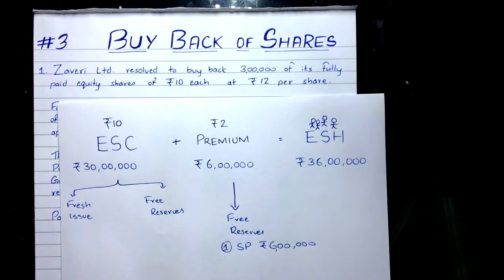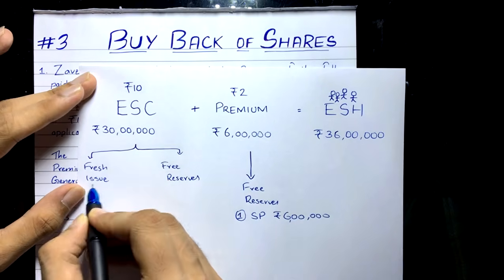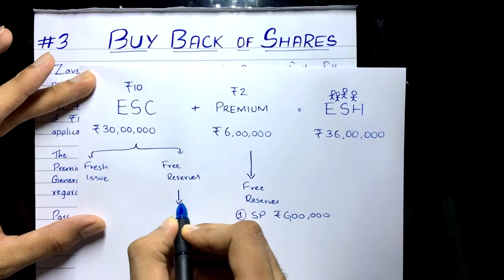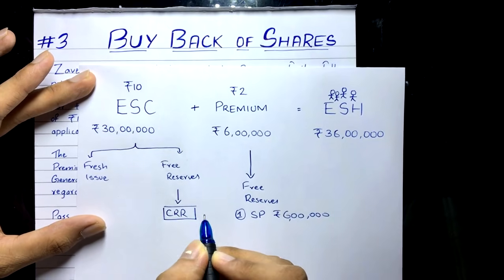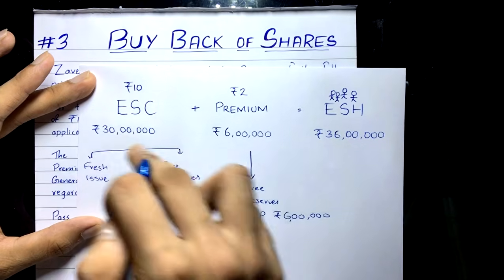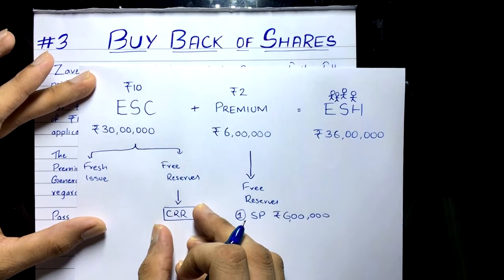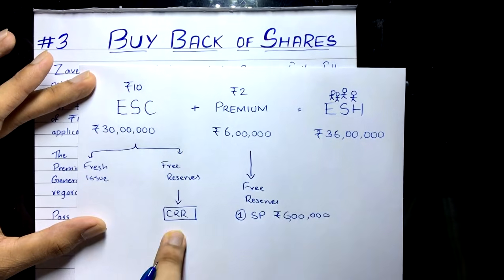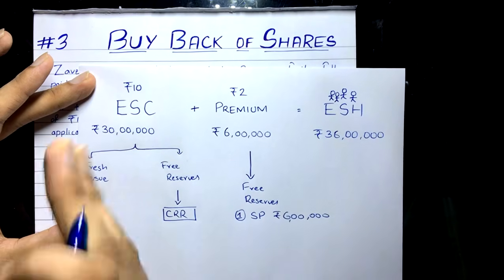So for that, there is a way. What is that way? That way is replacing the capital. How? See here, either through a fresh issue or creating a special reserve called CRR out of free reserves. That is what is meant by saying you can only do buyback either through a fresh issue or through free reserves. You have to create CRR equal to the face value. Fresh issue as well as CRR equal to the face value of the capital that is being bought back.